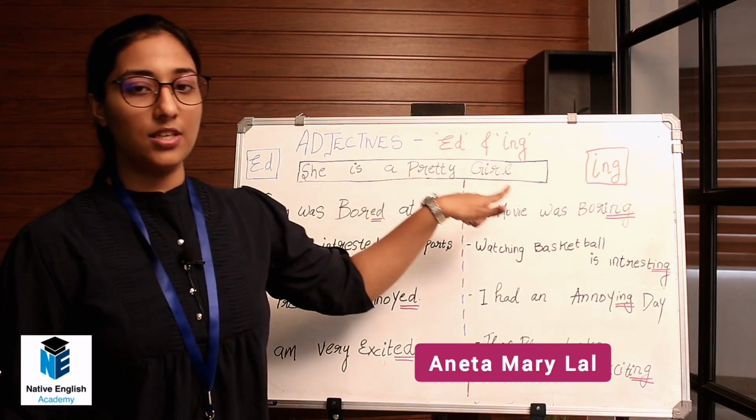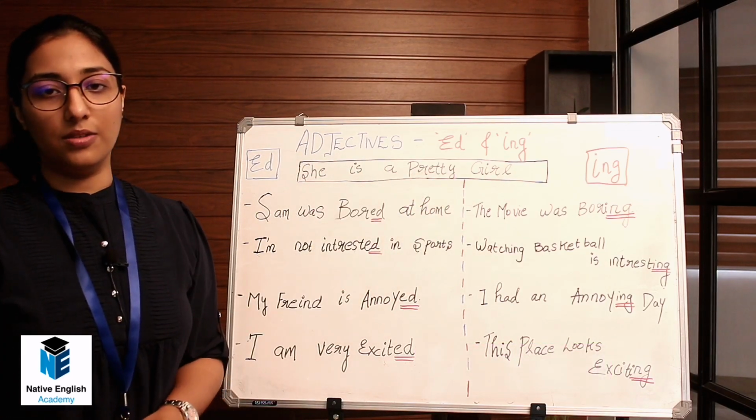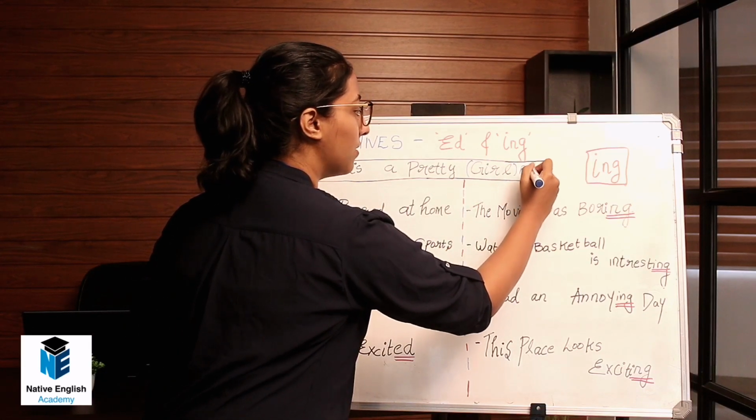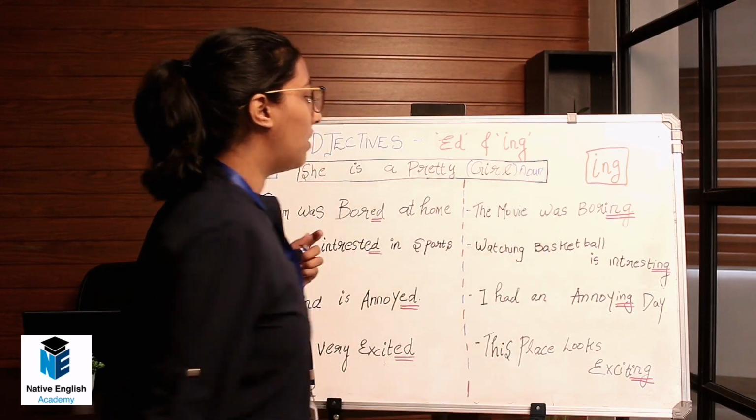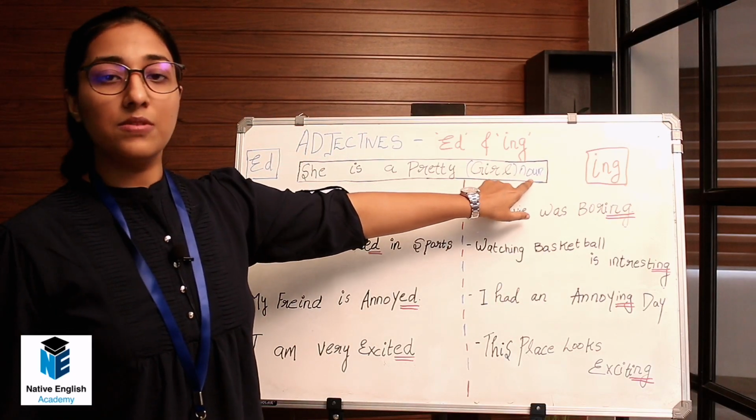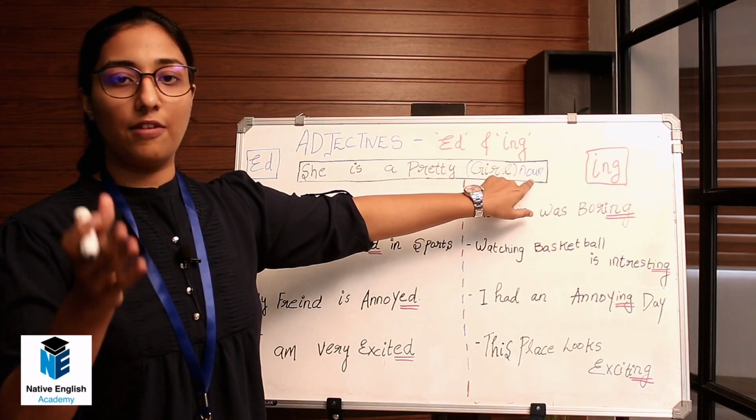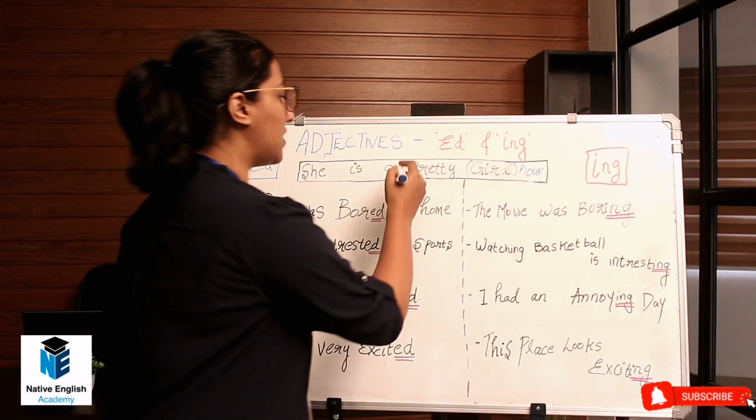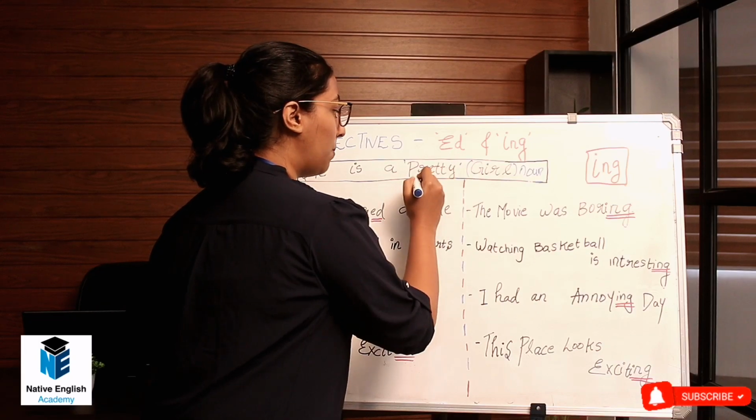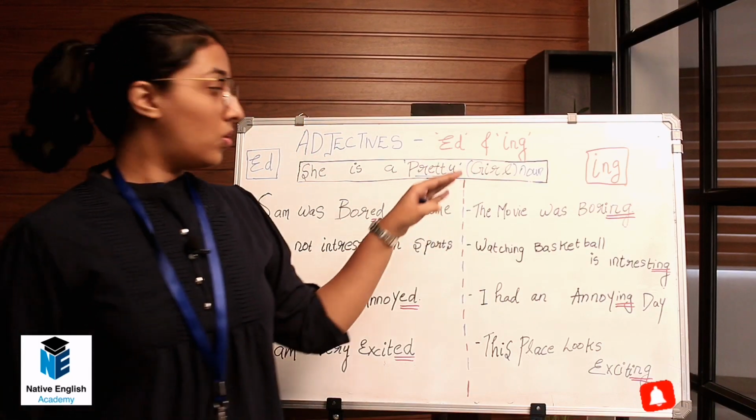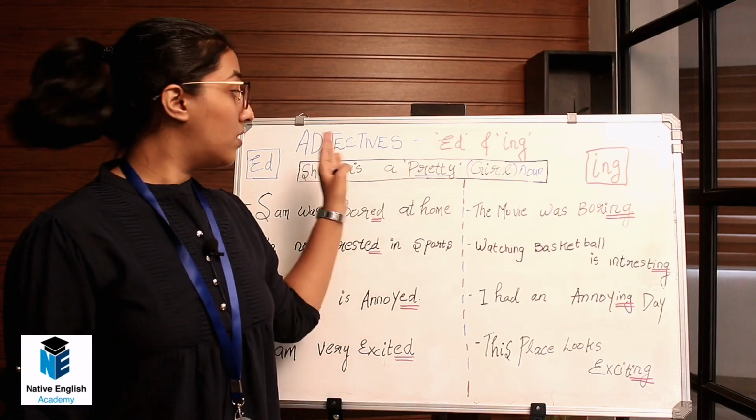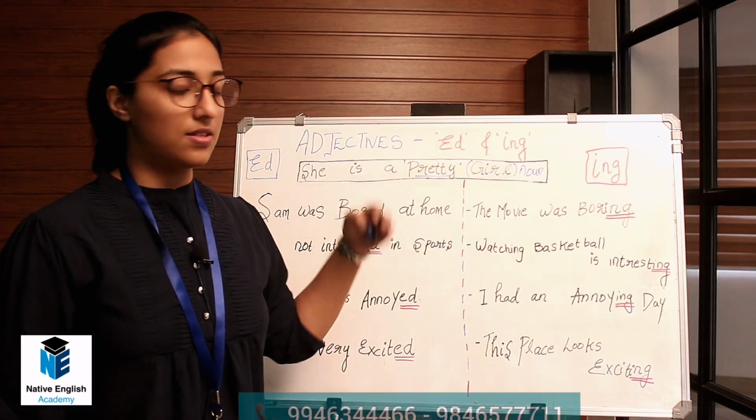She is a pretty girl. So what is the noun here? Girl is the noun here. Something that describes a noun is known as an adjective. So here what is the adjective? Pretty. Pretty is the adjective here. So the girl is being described as pretty. So pretty is the adjective in this sentence.